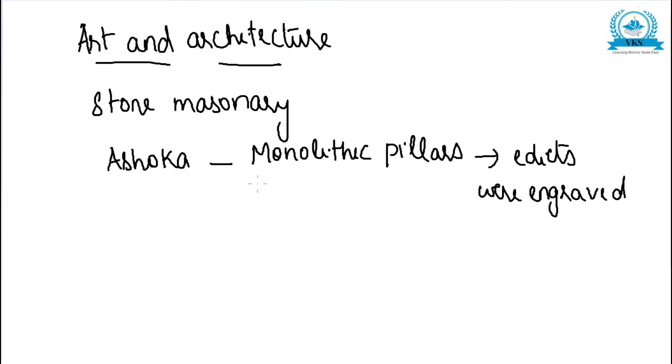If you see the pillar, each monolithic pillar has three parts. The first one is the prop, that is under the foundation.